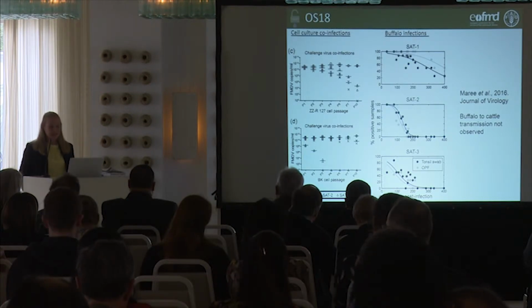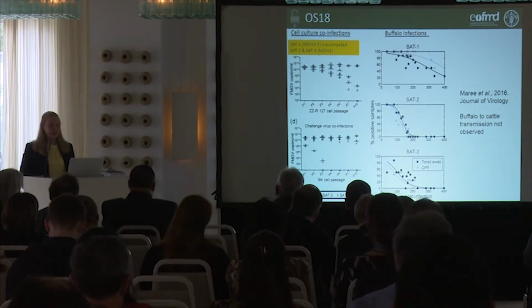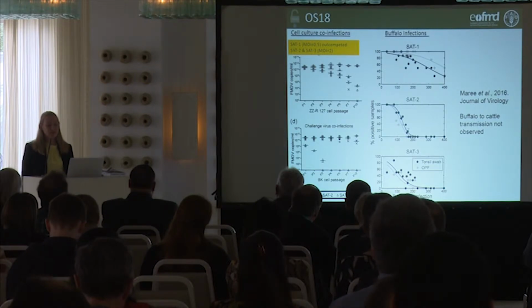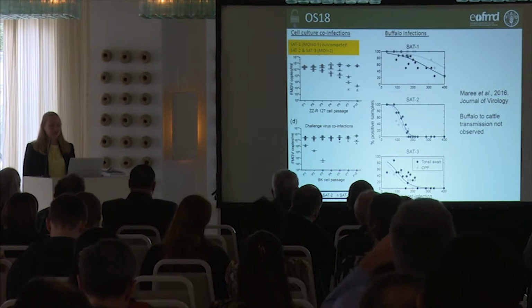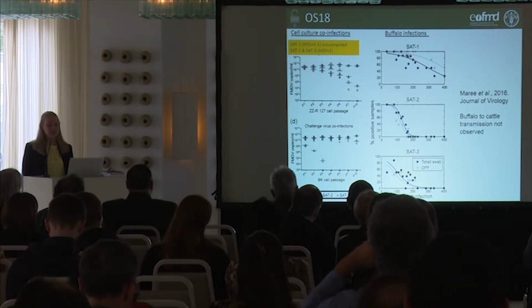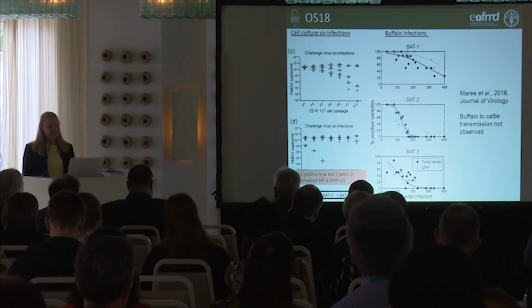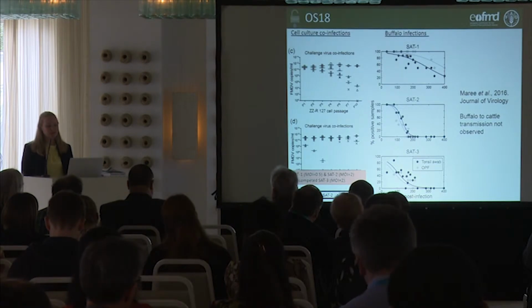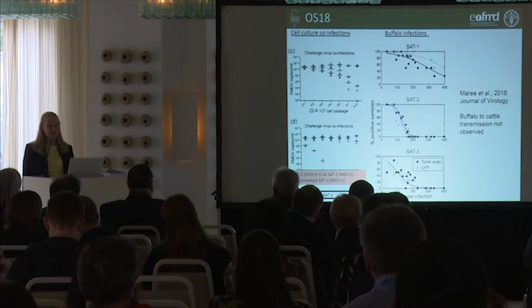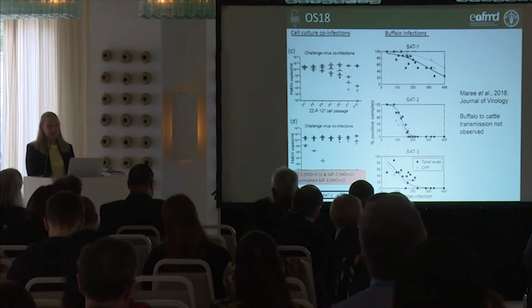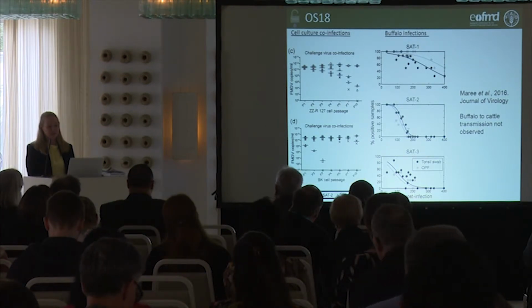From this study we could show initially that if you did co-infections in cell culture with different multiplicities of infection and different ratios, SAT1 outcompeted SAT2 and SAT3. Similarly, SAT1 and SAT2 with MOIs of 0.5 and 2 could outcompete SAT3. So depending on the different ratios, competition was different.